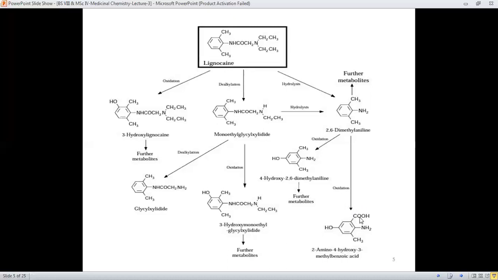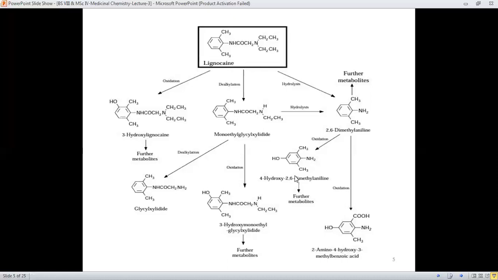And if it undergoes oxidation in such a way that the side chain, or the alkyl group, is oxidized into a carboxylic acid group, then in this way we can conclude that the drug molecule undergoes multiple types of oxidation, dealkylation, and hydrolysis of some bonds, and therefore it will result in the formation of different types of metabolites.